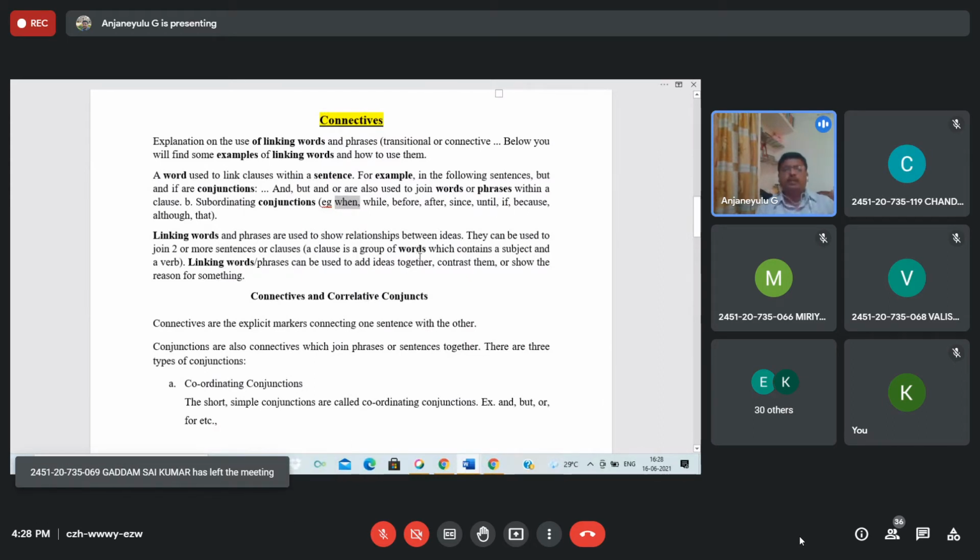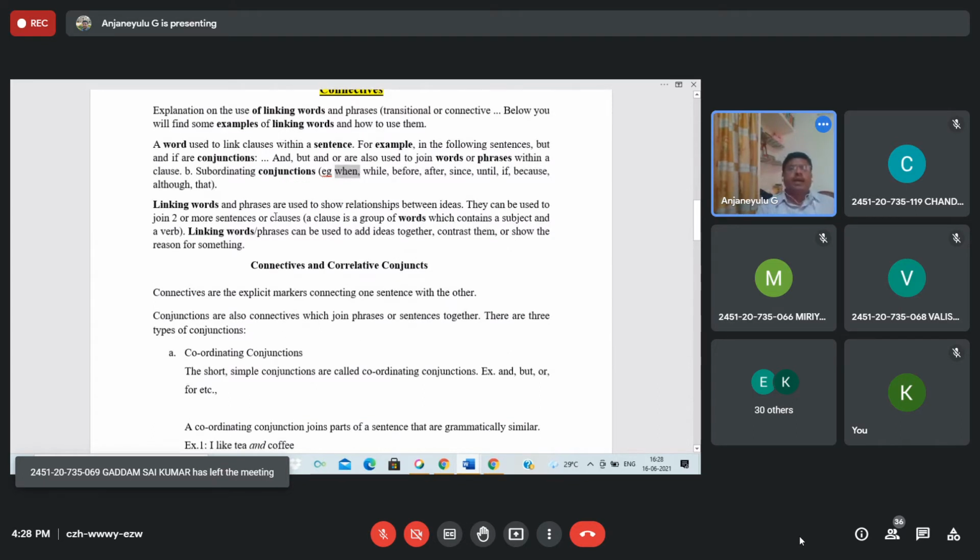We will see examples, then you may get some idea. Linking words and phrases are used to show relationships between ideas. Linking means joining words or phrases or sentences to show the relationship between ideas. They can be used to join two or more sentences or clauses. A clause is a group of words.